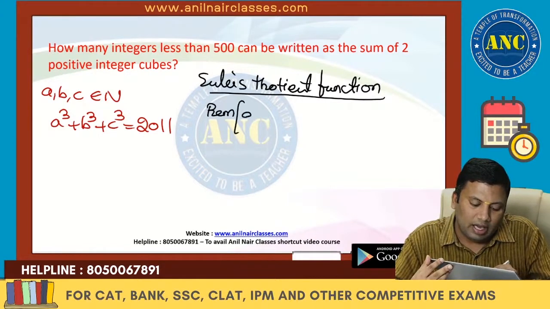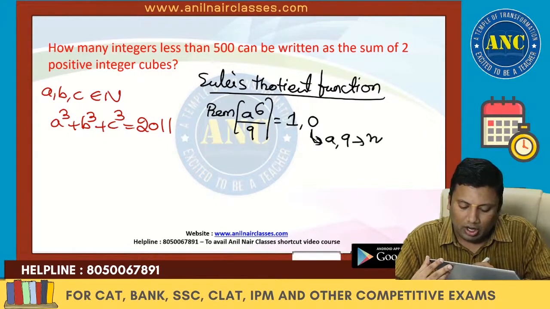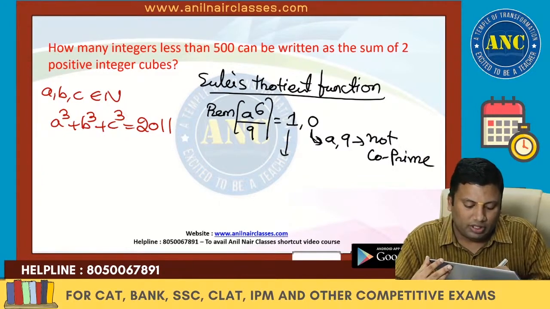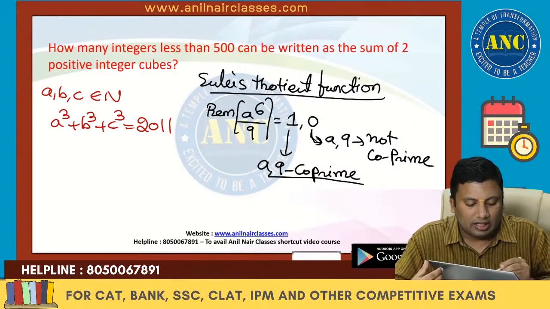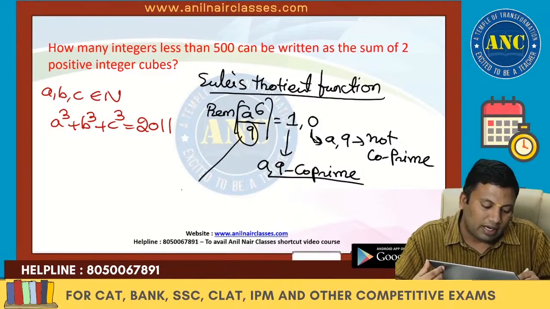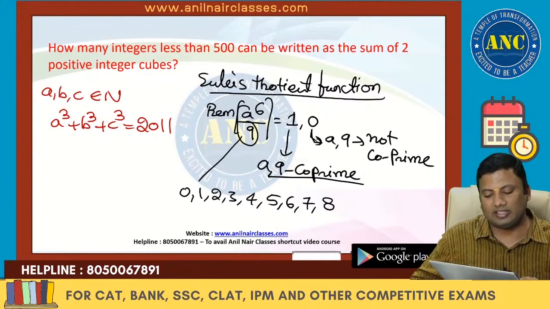Take the remainder of A power 6 divided by 9; it is nothing but 1 or 0. It is 0 when A and 9 are not co-prime to each other, and 1 where A and 9 are co-prime to each other. That means when you divide a number by 9, what are all the remainders possible? 0, 1, 2, 3, 4, 5, 6, 7 and 8.